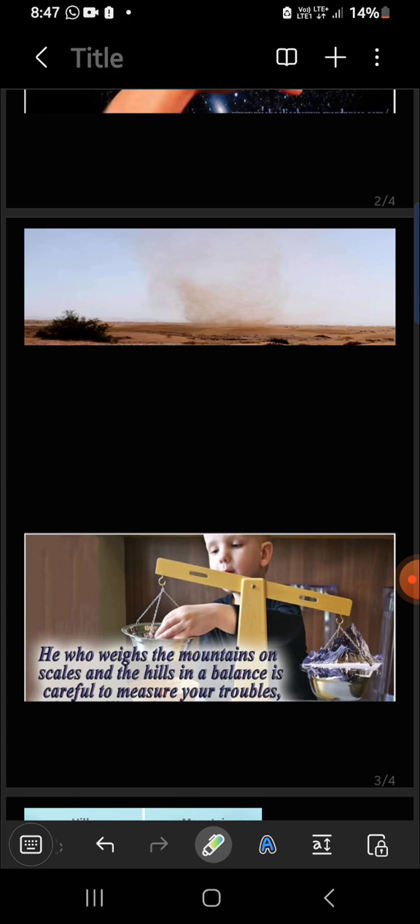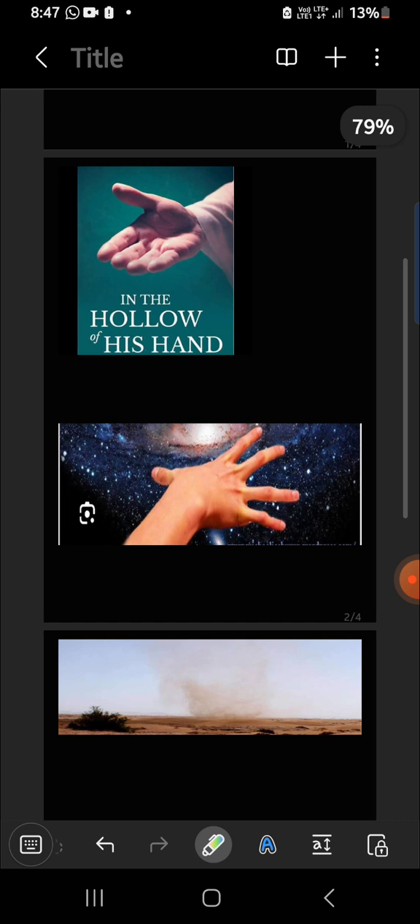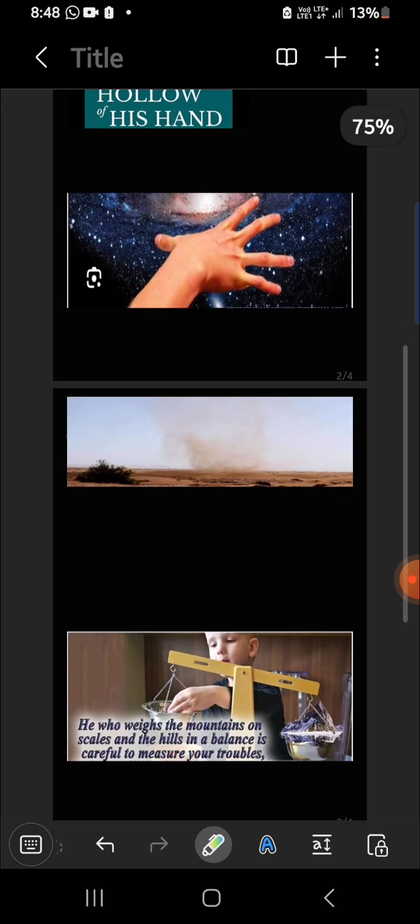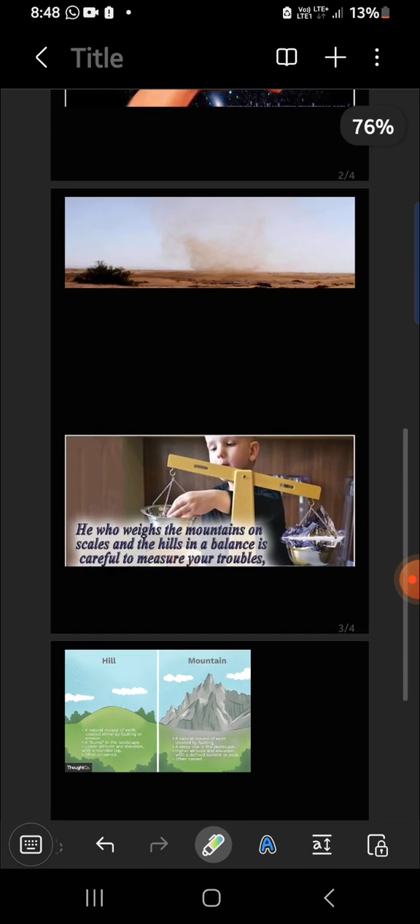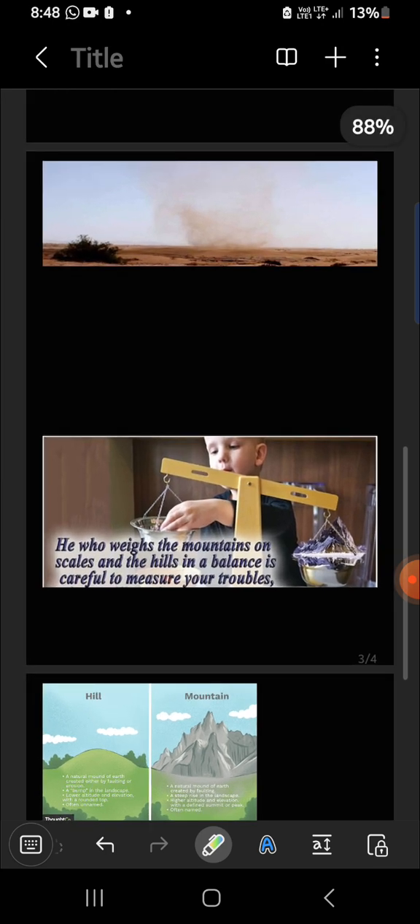So we have learned, who has measured the waters in the whole of his hand, and measured heaven with a span. The next is, and calculated the dust of the earth in a measure.